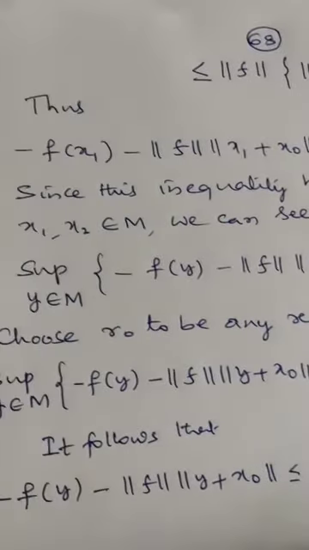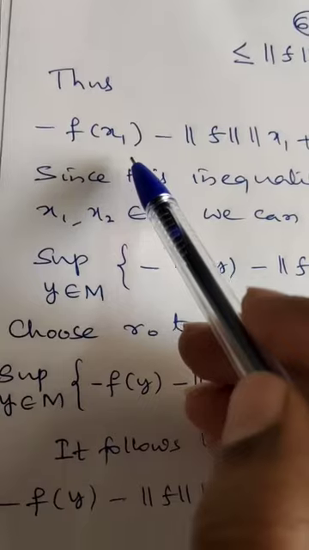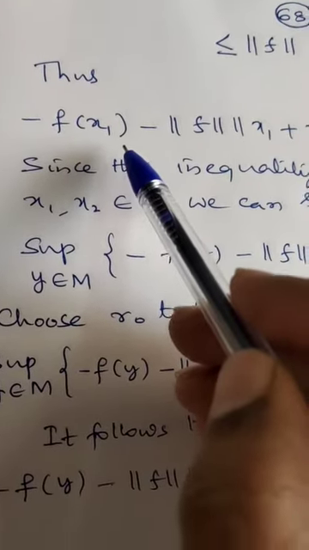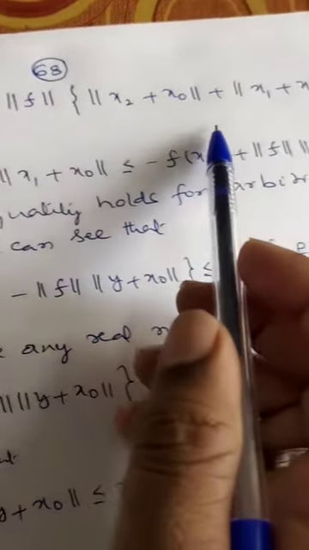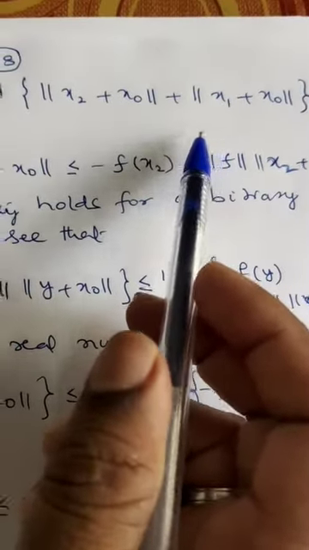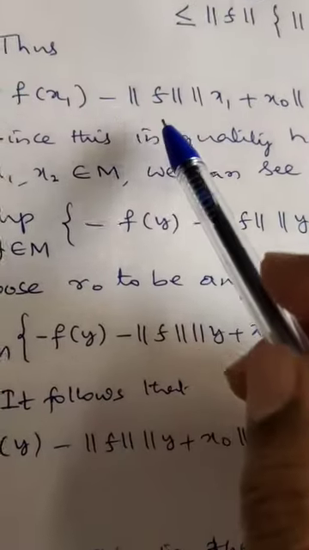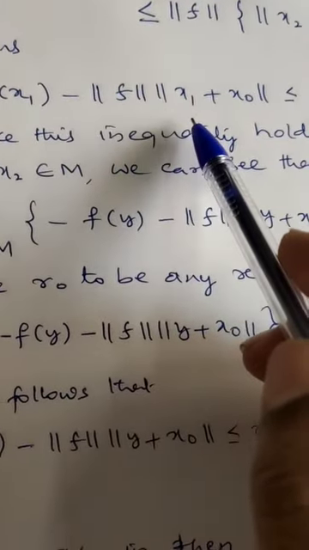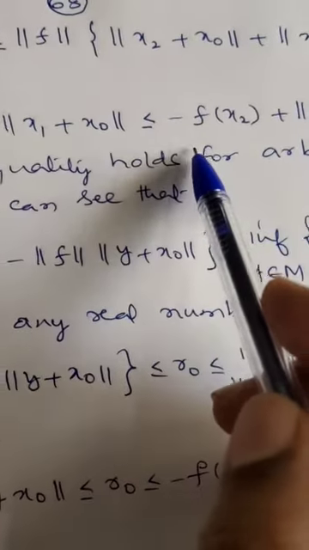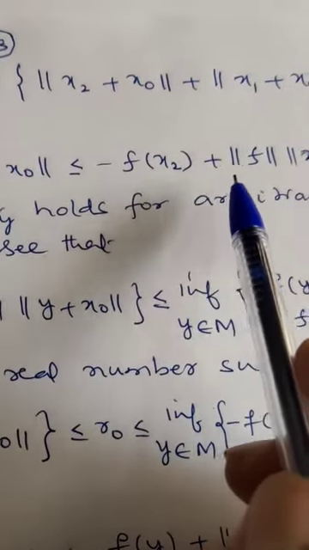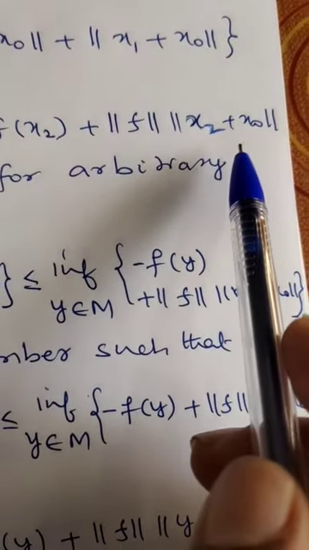I keep the term minus f of x1 on the left as it is and transfer the x1 plus x naught term to the left side. It gives minus f of x1 minus norm of f into norm of x1 plus x naught is less than or equal to minus f of x2 plus norm of f into norm of x2 plus x naught.